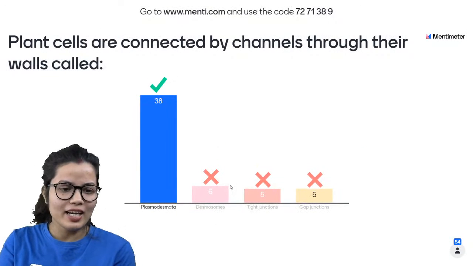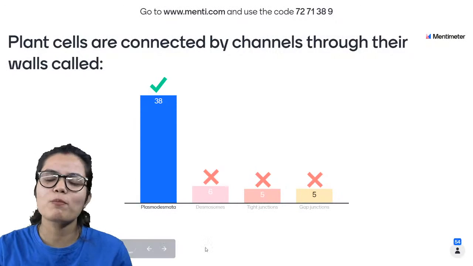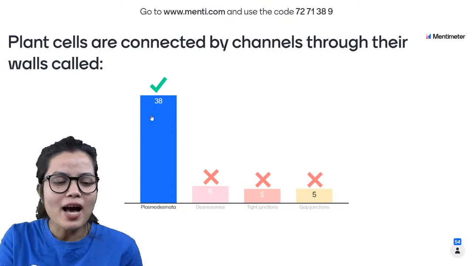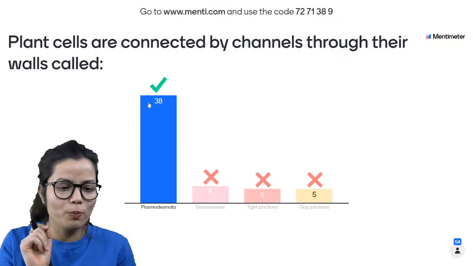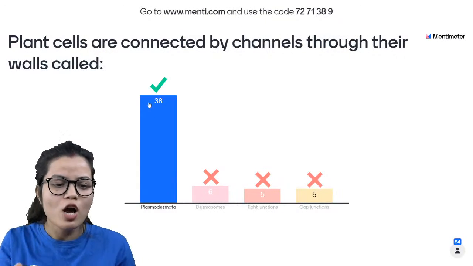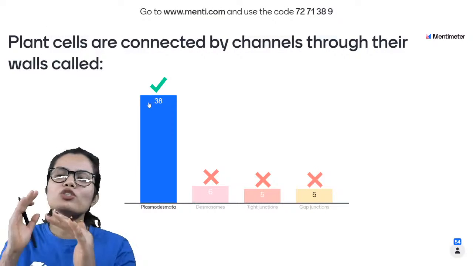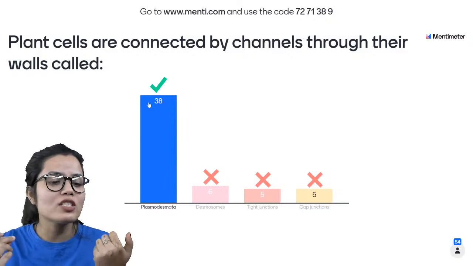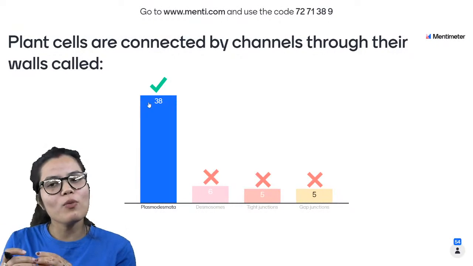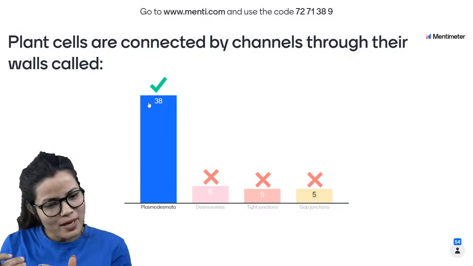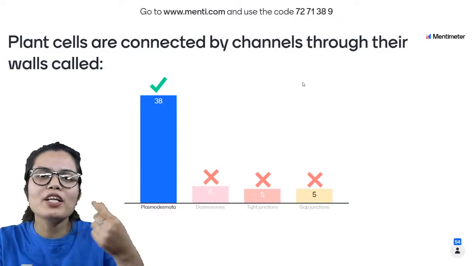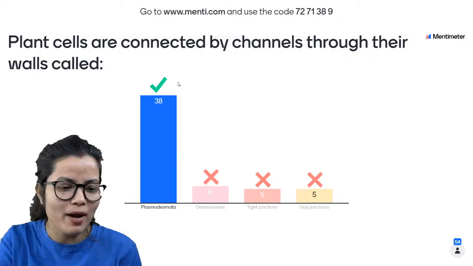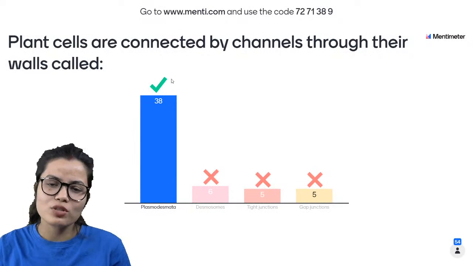So 38 kids have marked it correctly. Very right. The competition is getting tough. So plasmodesmata are the minute openings, the minute channels through which two plant cells are connected. As you all know, plant cells have a cell wall. That cell wall has minute channels which connect two plant cells, and the minute channel is called plasmodesmata.